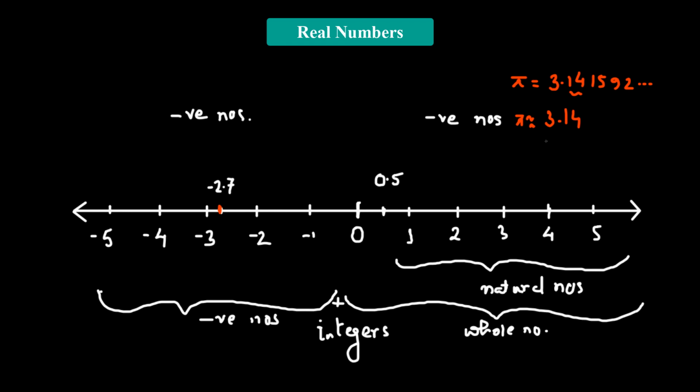So where is it going to lie? We cannot exactly pinpoint where it's going to lie, but without zooming in, we know that the value of pi is greater than 3, because it's 3 point something, but less than 4. So it's going to lie somewhere between 3 and 4. What we can do is zoom in and further divide the line between 3 and 4 into 10 parts.